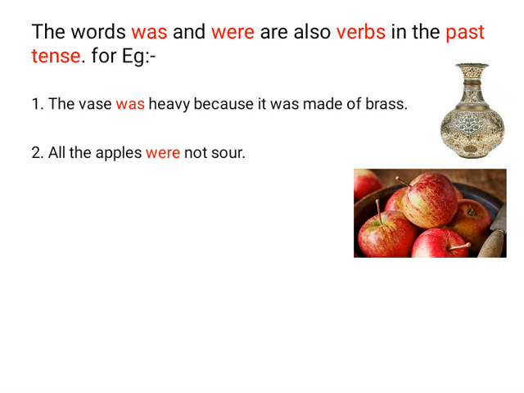Example 1. The vase was heavy because it was made of brass. Here the verb was is used in the past tense, since was is used related to the word vase, and vase is a singular noun. See the second example. All the apples were not sour. Here the verb were is used in the past tense, since were is used related to the word apples, and apples are a plural noun.